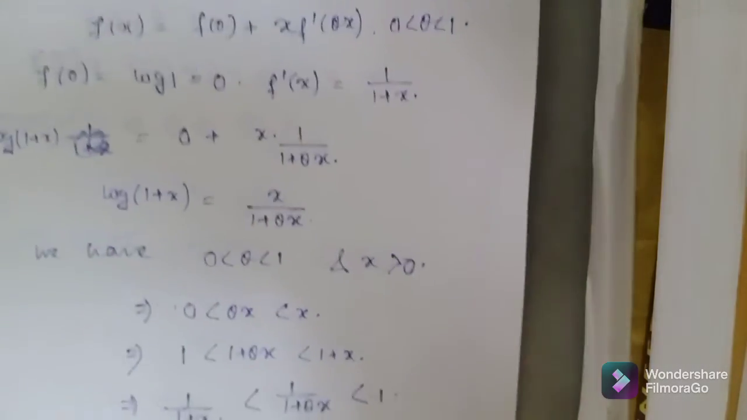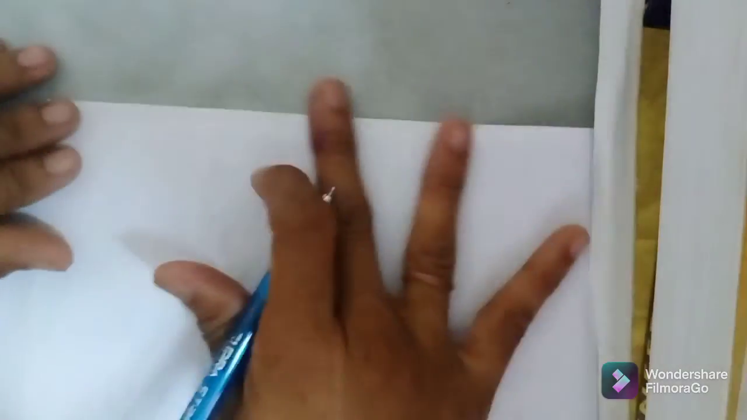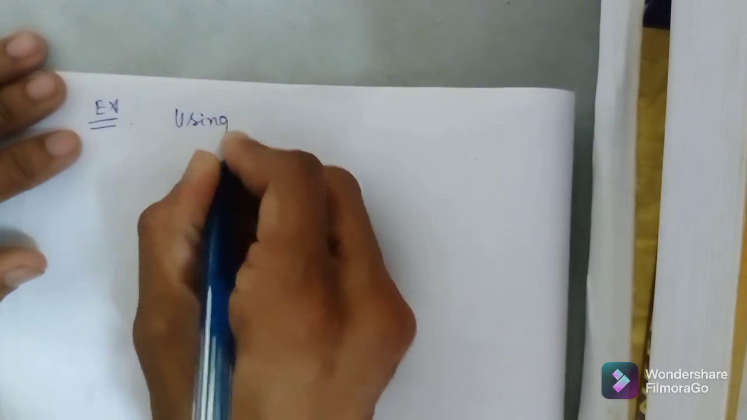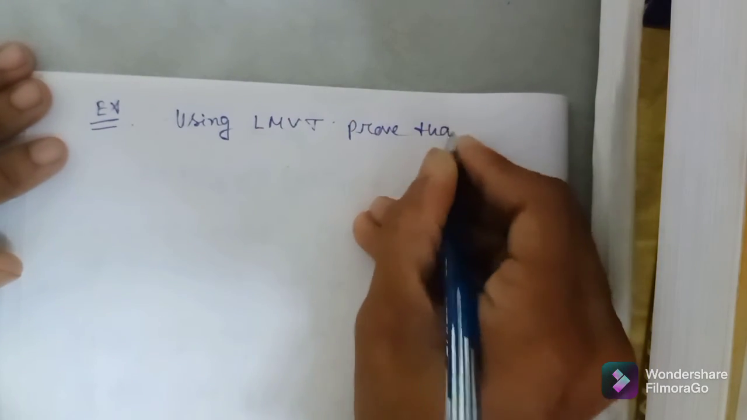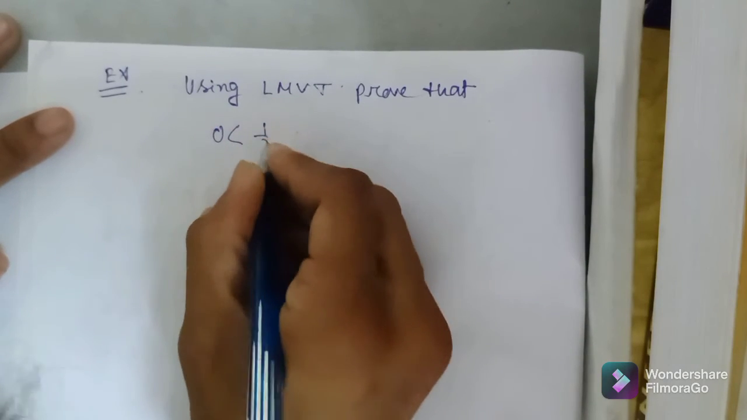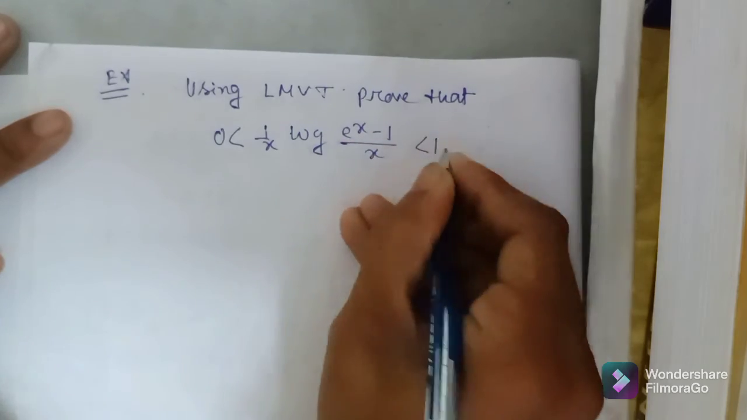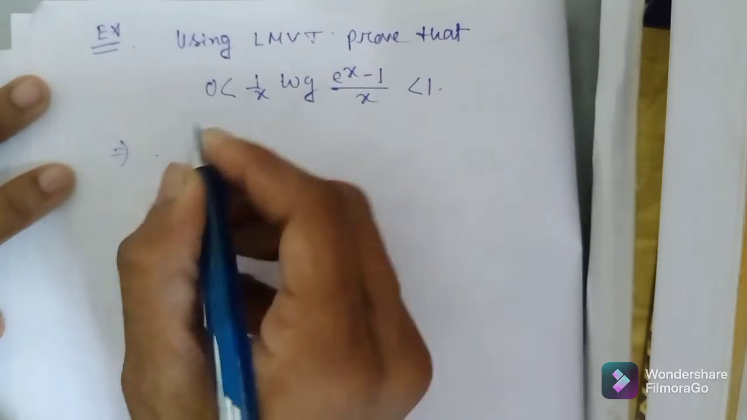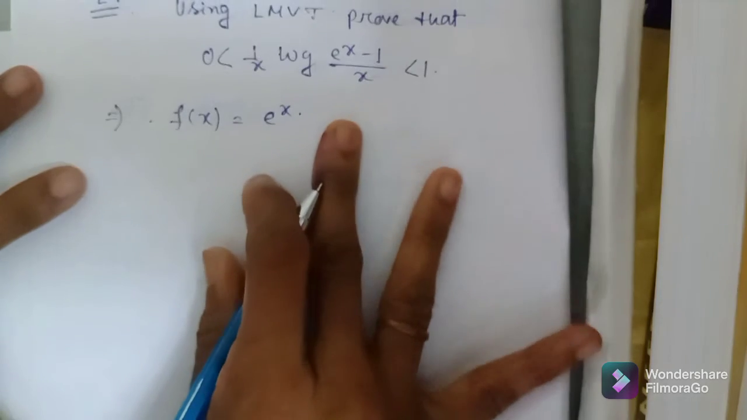Similarly, using LMVT we can prove another theorem also. This one, using LMVT, prove that 0 less than 1 by x log of e to the power x minus 1 by x less than 1. Okay, for this theorem, to prove this, we let fx equal to e to the power of x.